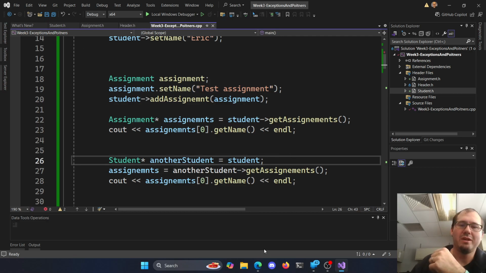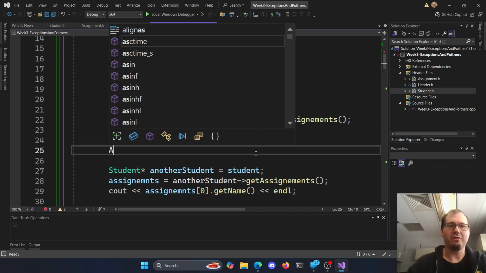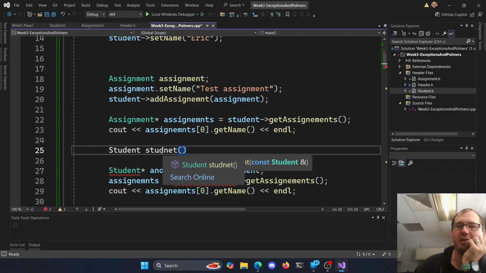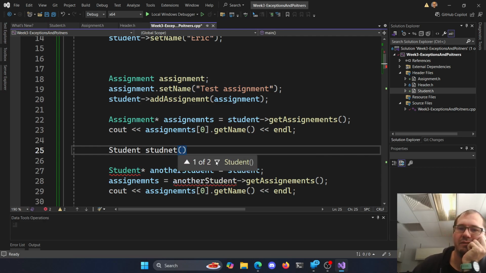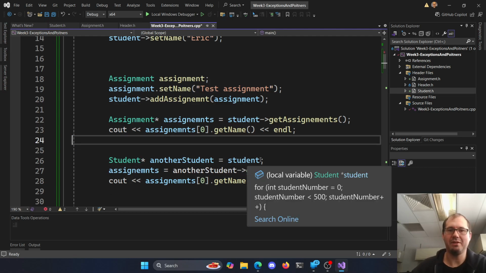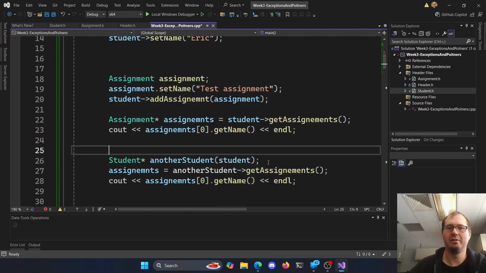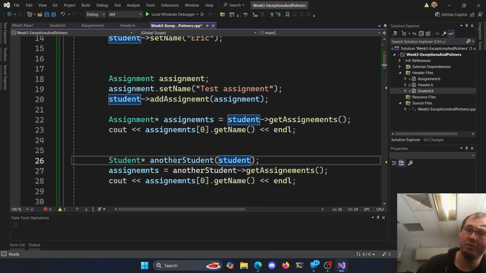So what we can do is we can add these new things. And I don't know if you saw when we make a student here, student, and you hit your parentheses here, you get two options. We get the default constructor and we get this other student reference here. So this is known as the copy constructor. So there's a default copy constructor that says, hey, I want to make a copy of this other student. So we can make a copy of that student here, given my student reference. Right? Remember, a pointer is a reference, so we can give it that student reference here. And it's going to make a copy.